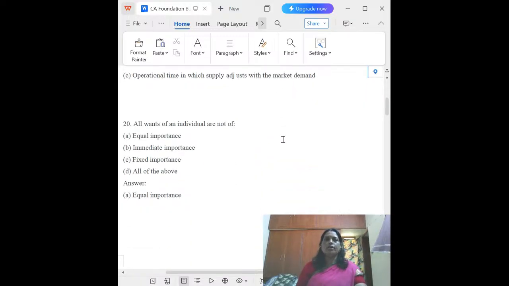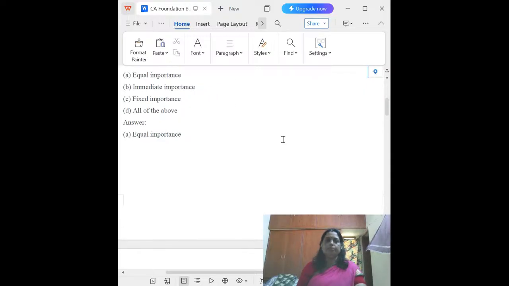Then, all wants of an individual are not of equal importance. Why? Because we give importance by ordering the wants. This is the first preference, this is the second preference, this want is a third preference, and this want is postponable. That is why all wants of an individual are not of equal importance. They have some grades or preferences. Equal importance is not possible.